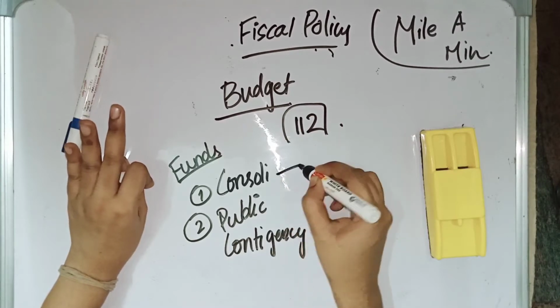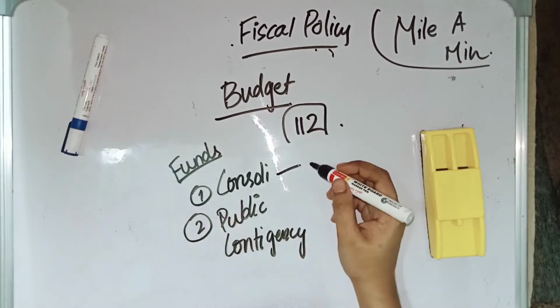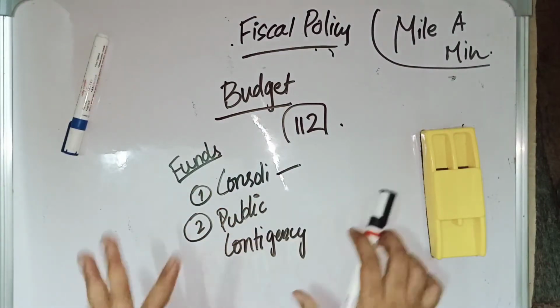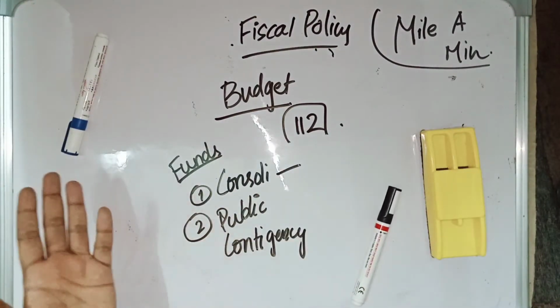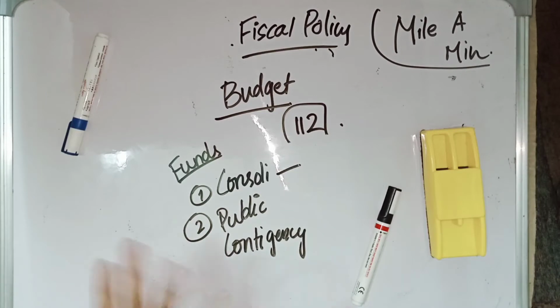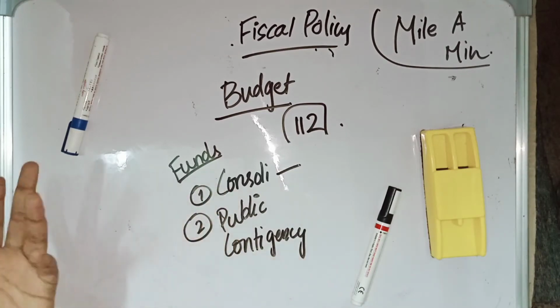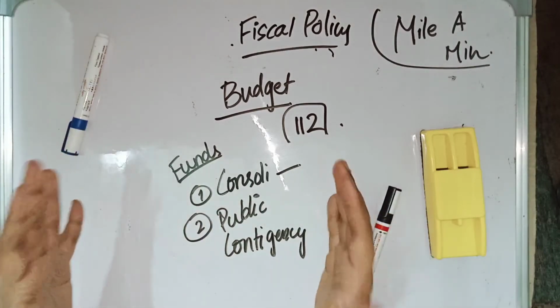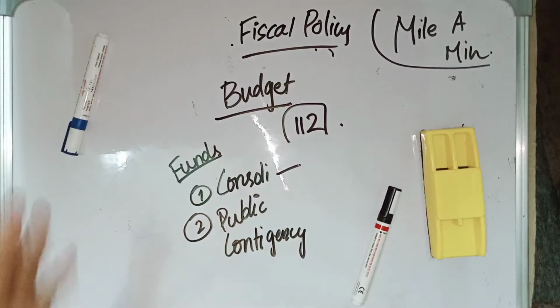First, the Consolidated Fund of India. Most of the government's revenue comes under the Consolidated Fund of India. The government gets revenue from many sources like taxation, through corporate tax, GST, and many other taxes, and from many other things.